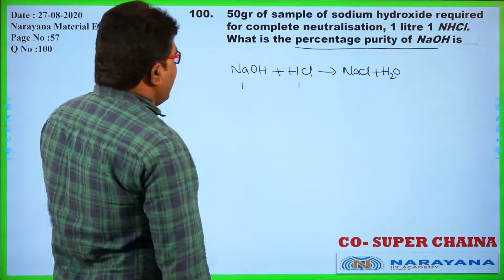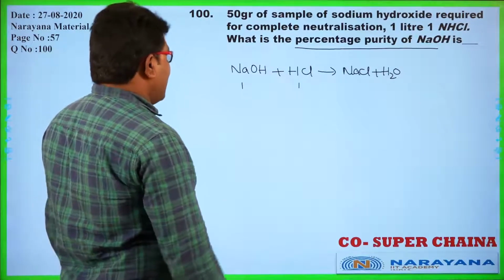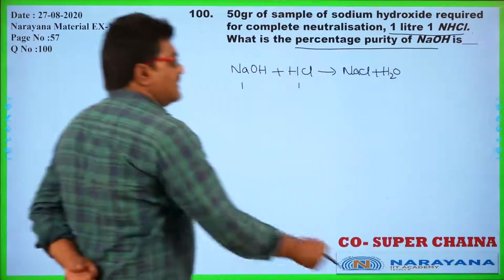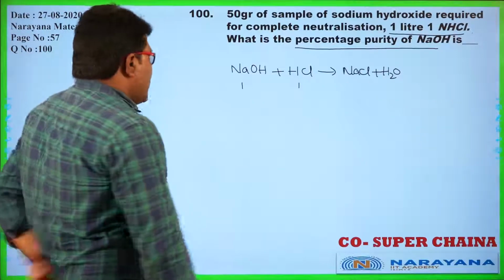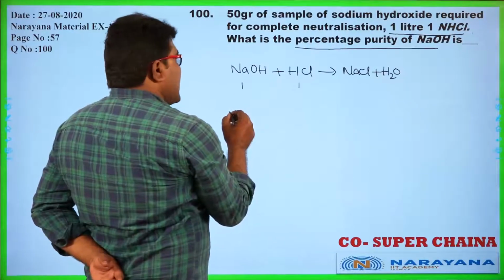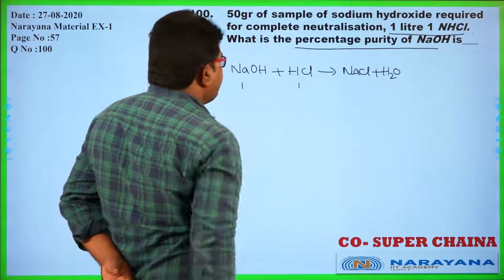Now, how much NaOH is required for the neutralization of 1 liter of 1 normal HCl? You should know some concentration terms. 1 normal or 1 molar is the same here. So 1 normal and 1 liter.